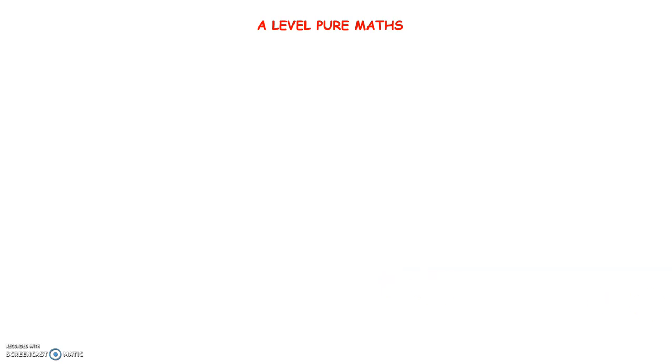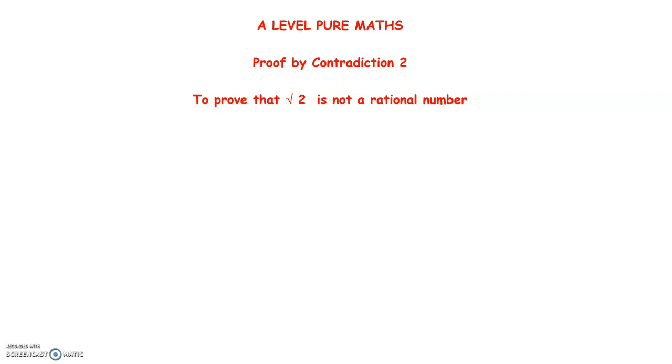Hello and welcome to this A-level maths video, which is the second of two videos I have on proof by contradiction. You can see these videos in either order, it really doesn't matter. The purpose of this video is to prove that the square root of 2 is not a rational number. Now, this may not be the proof you will find in a book or online. This may be slightly different from that.